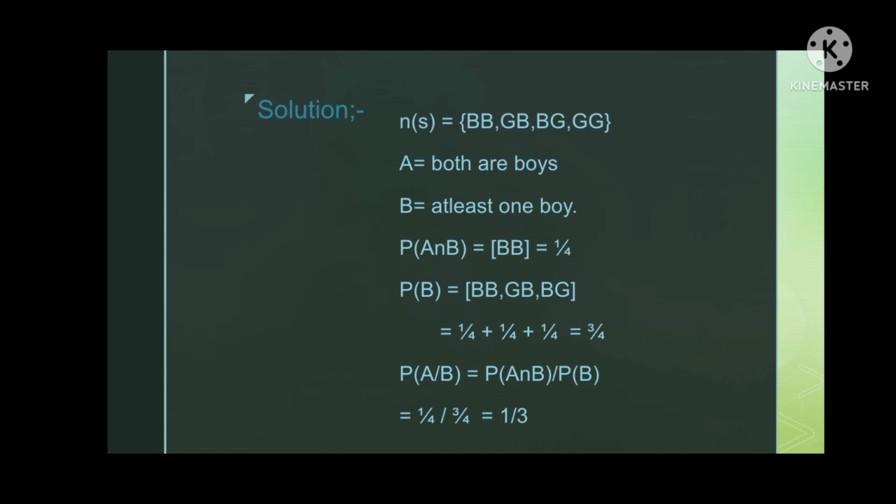Now by putting in the formula that we have already seen, we can find the probability of A given that B has already occurred. First let's recall the formula: probability of A given B is equal to probability of A intersect B upon probability of B. Now that we have both elements, probability of A intersect B and probability of B, we can put these in the formula and find the answer. So the answer will be 1 by 4 upon 3 by 4, which can be further solved into 1 by 3. Hence, this is our answer.